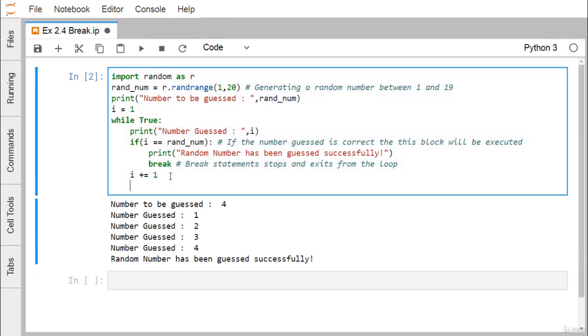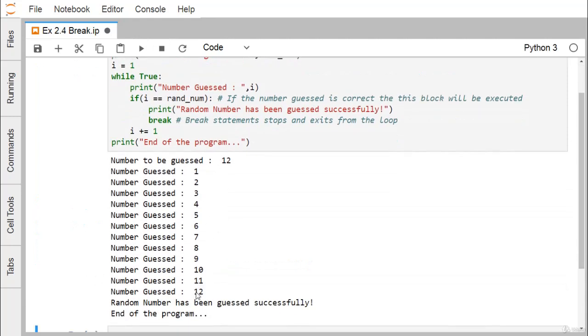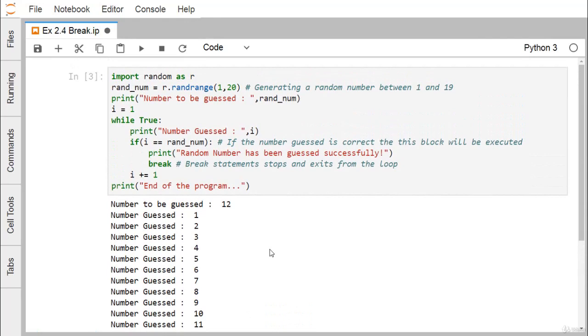Now if we write any statement after this, you can find that the respective statement will get printed. Here the random number guessed is 12. The loop has executed for I equal to 1 to 12. The random number has been guessed successfully, and then the end of the program is executed. In this way, we have discussed the purpose of break. The break statement stops the looping and exits from the loop construct, and using this Python code, we have demonstrated the use of break in our example. Thanks for watching this video.